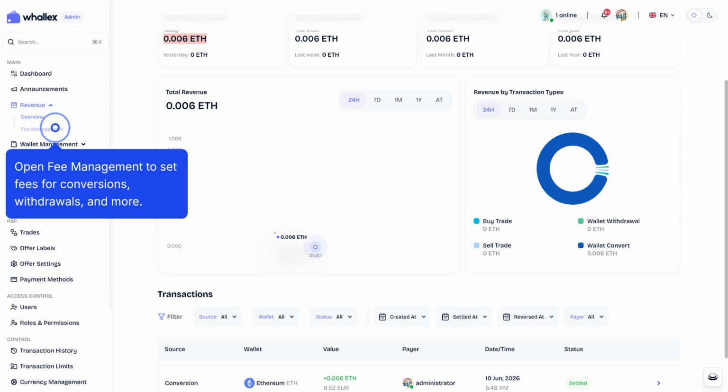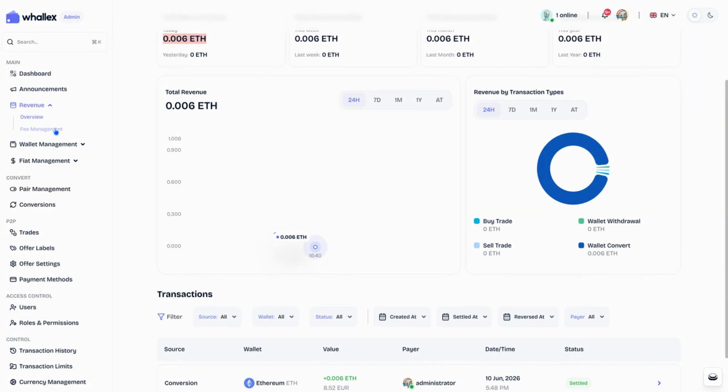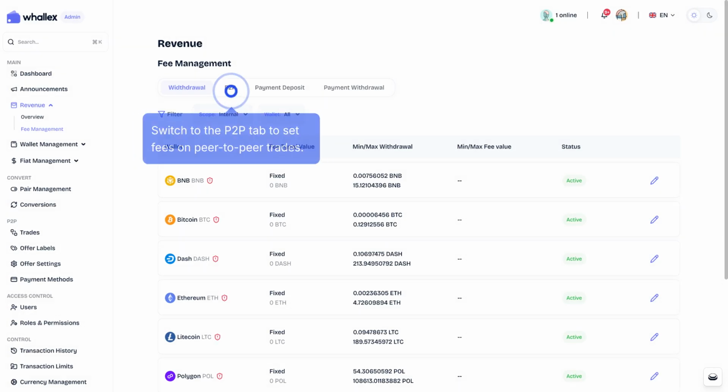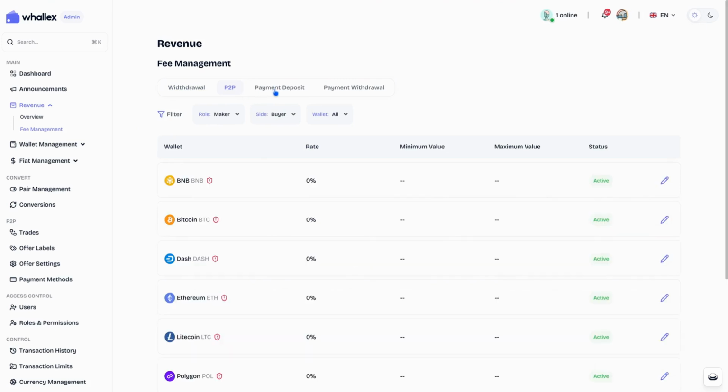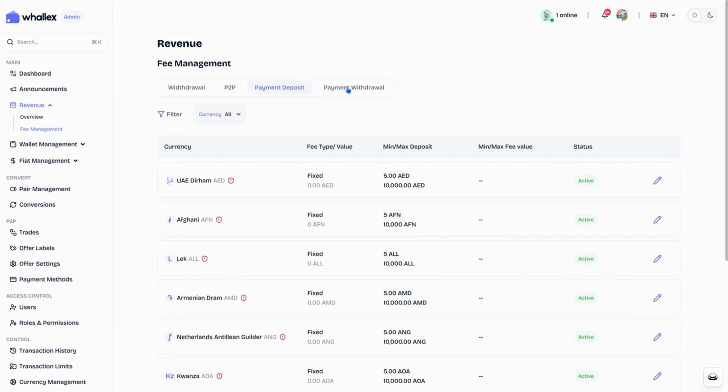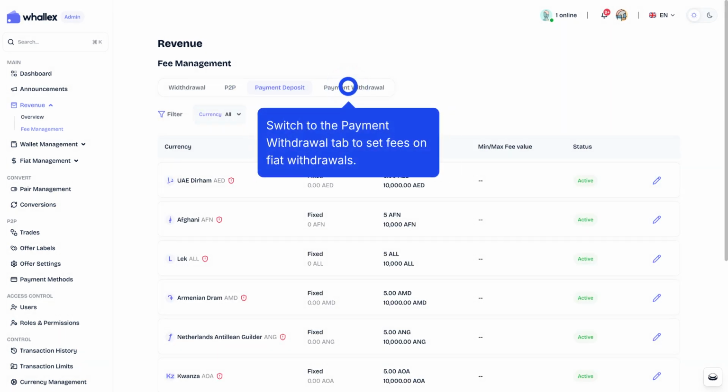Open Fee Management to set fees for conversions, withdrawals, and more. Switch to the P2P tab to set fees on peer-to-peer trades. Switch to the Payment Deposit tab to set fees on fiat deposits. Switch to the Payment Withdrawal tab to set fees on fiat withdrawals.